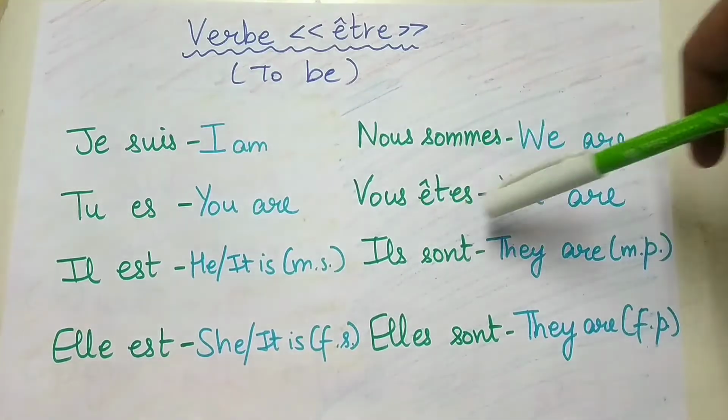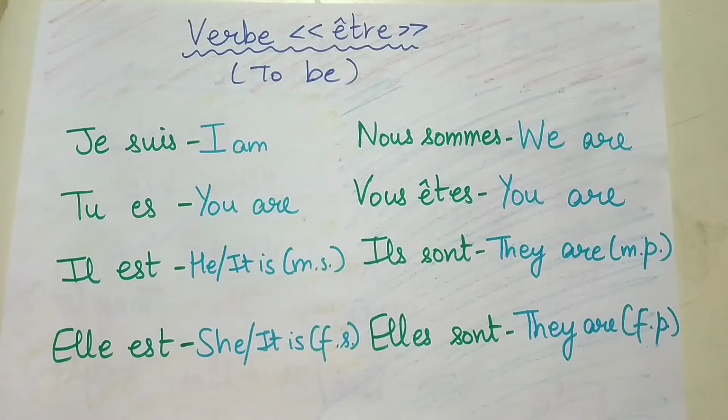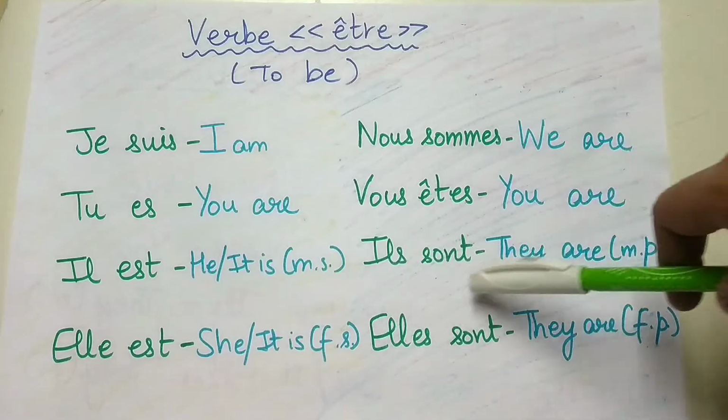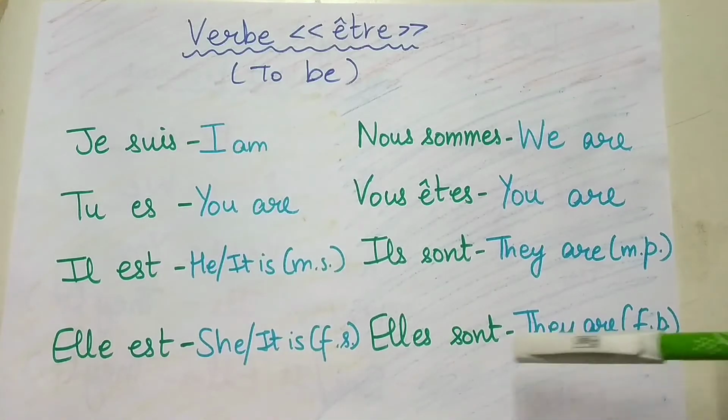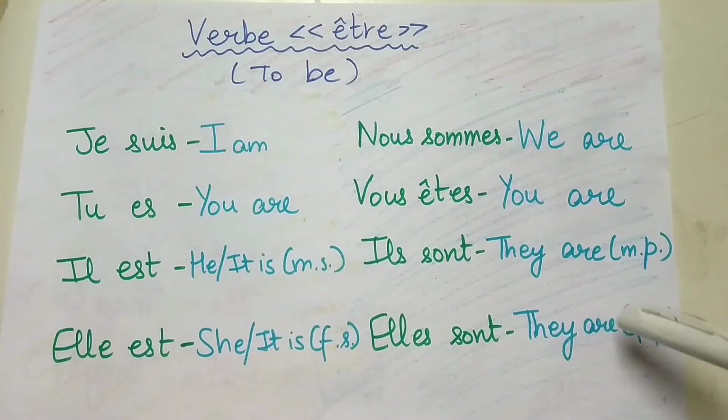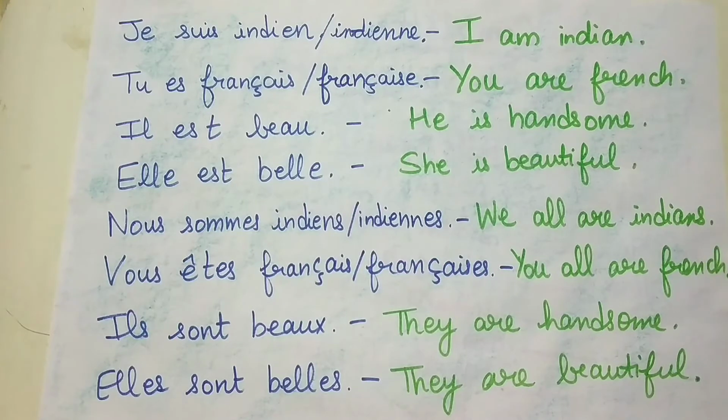So vous êtes can be used for a group of people, and it can also be used to show respect. Then we have ils sont, they are, which is used for masculine plural nouns, and elles sont, they are, for feminine plural nouns.